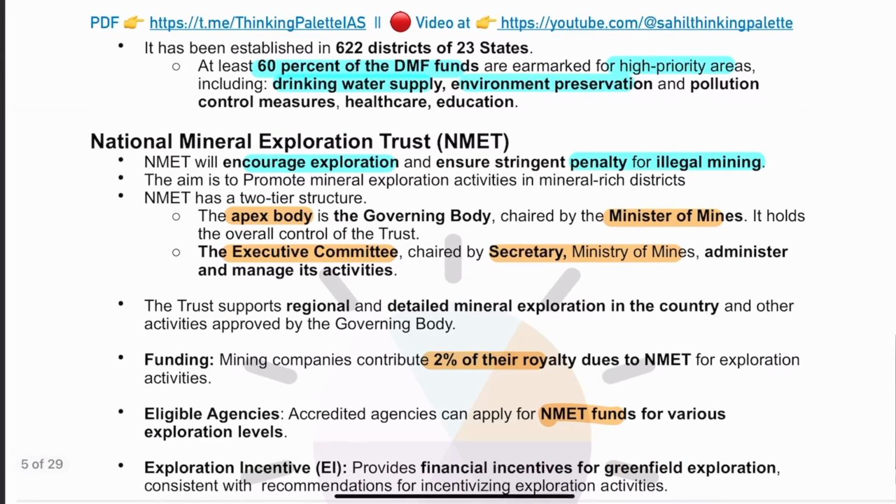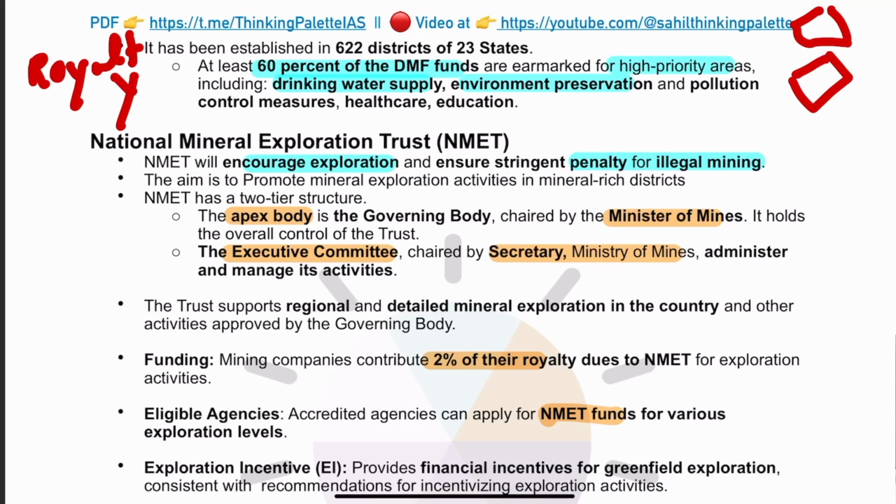Now, basically, what will be done? Of the royalty that is being paid by the miners, a certain part will be kept aside to ensure development of these particular regions. And 60% of the fund, focus here, 60% of the fund that they are receiving from the royalty has to be kept aside for improving drinking water, environmental preservation, pollution control, etc.